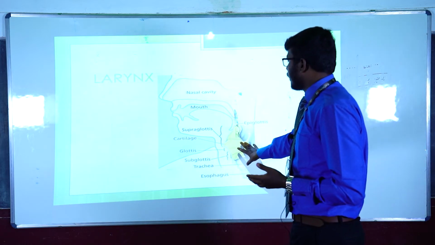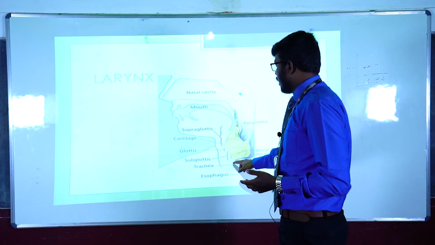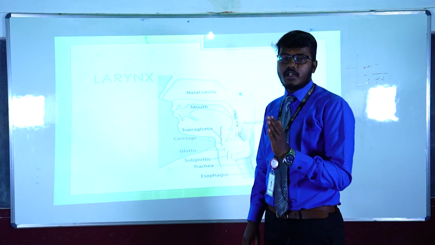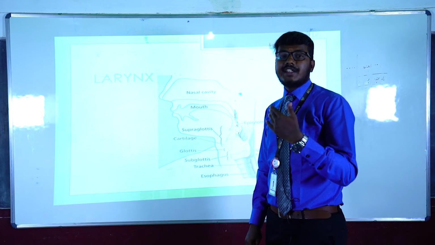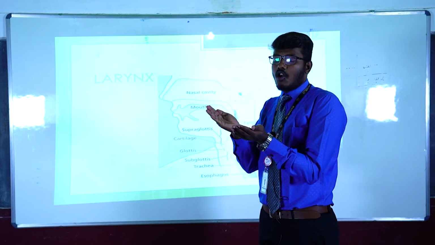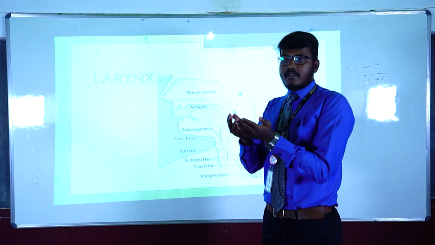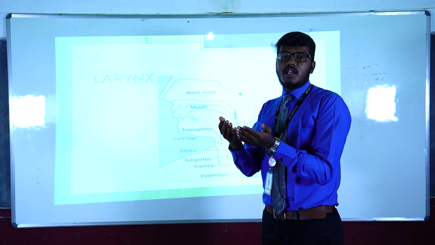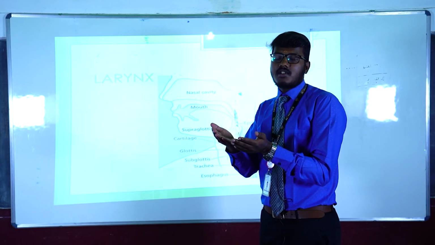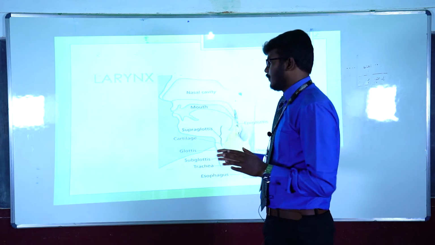Here, some of the important organs we have to take into consideration are the epiglottis and glottis. Here, the trachea is the windpipe. The glottis and epiglottis are important organs because they are involved in regulating the airflow. Once the glottis is open, the air will flow through it, and if the glottis is closed, the air will not flow, or the airflow will be constricted, causing some friction and vibration. Thus, the sounds are classified into vowels and consonants.